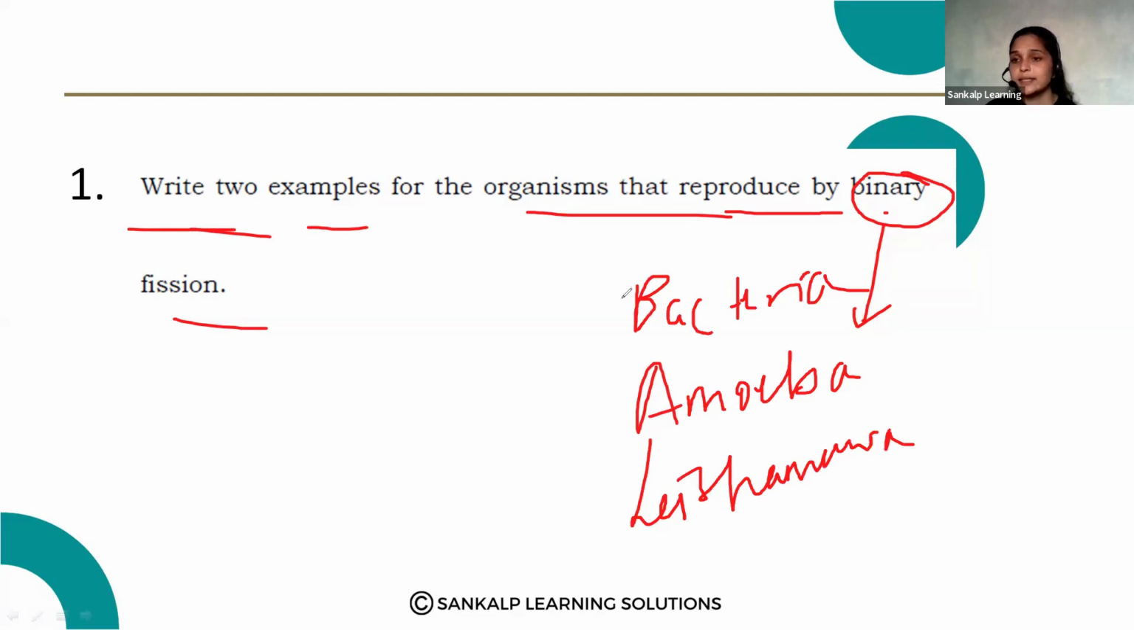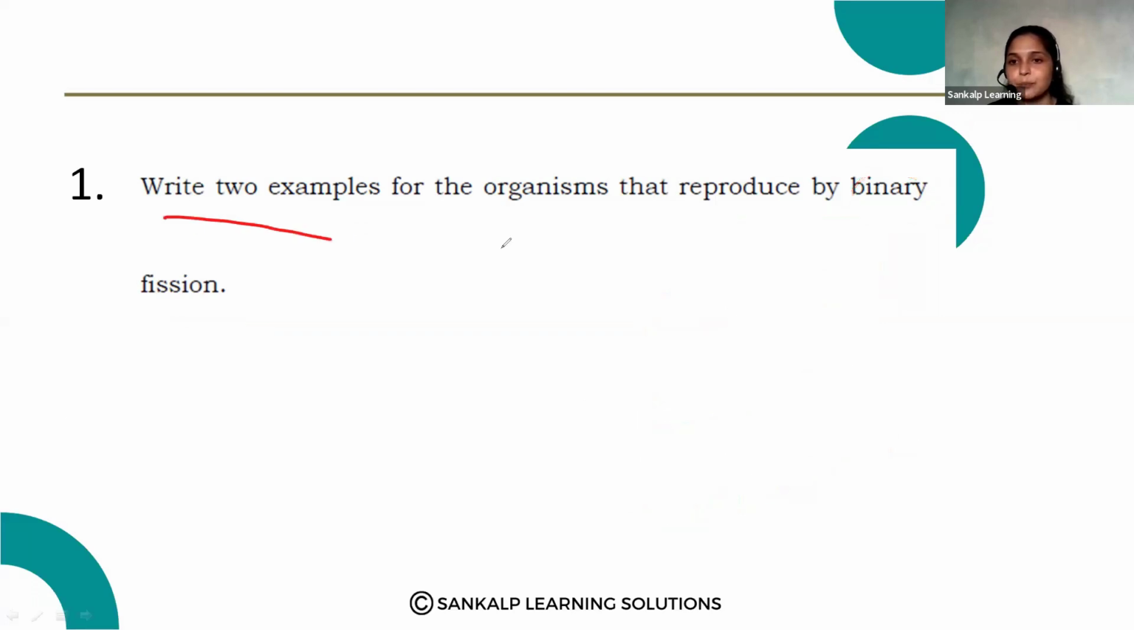Again, there is one more type that is called a multiple fission. Multiple fission we observe in the plasmodium. You should know what is binary fission and what is multiple fission and examples for that. So all those things you should know. Okay, here they asked only to write the examples. So that is the amoeba and leishmania.